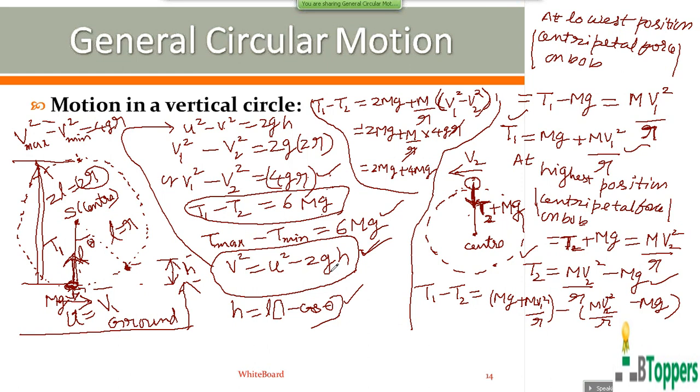Next, I would like to discuss what should be the minimum velocity the bob must have to complete a vertical circle. So the magnitude of the tension is maximum at the lowest position and minimum at the highest position. For the bob to rotate in the vertical circular path continuously, the magnitude of velocity should be greater than 0 at all the instants.